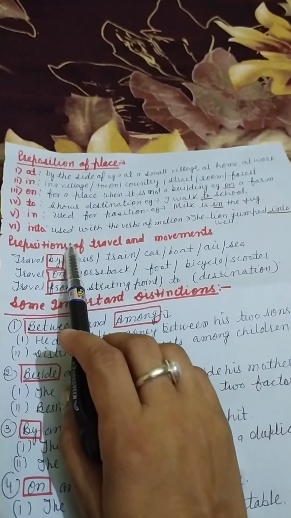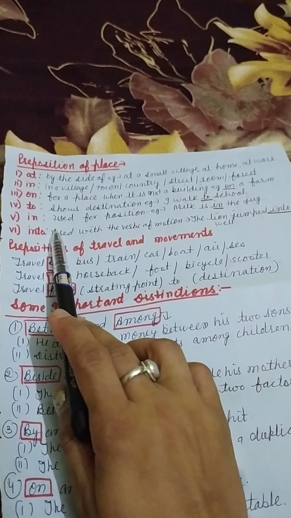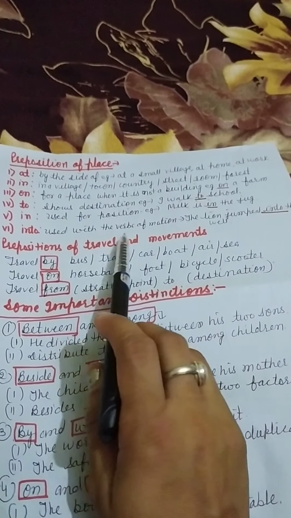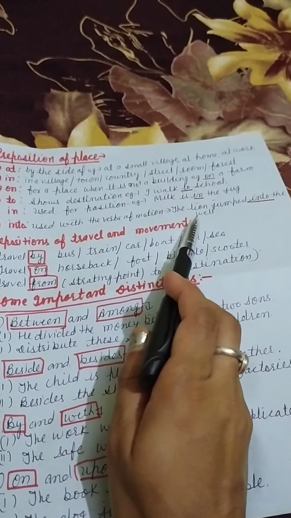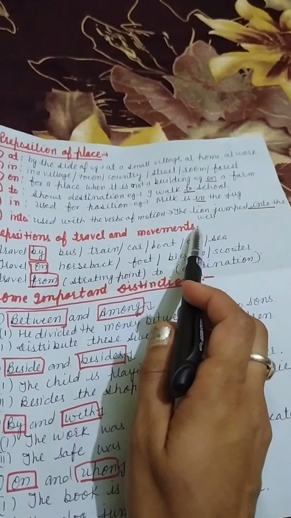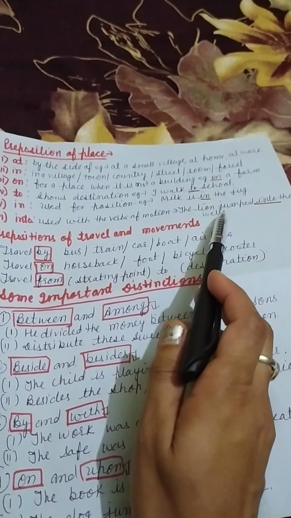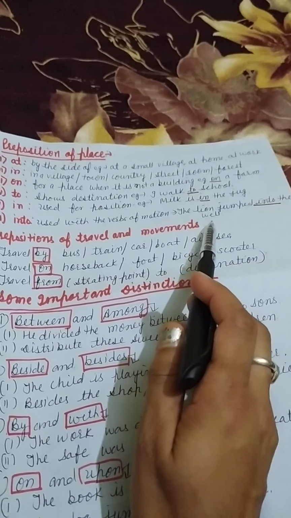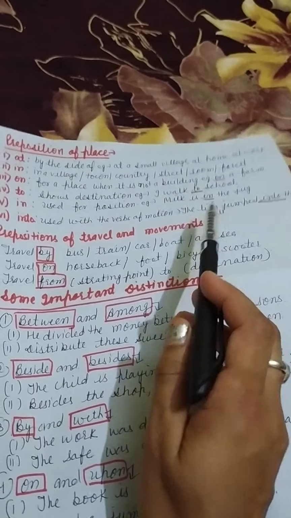And into. Now, the difference between in and into is that in is used when things are at rest and into when things are in motion. Like the lion jumped into the well. We cannot say the lion jumped in the well. When the lion is jumping, he is in motion. So, we will use into.